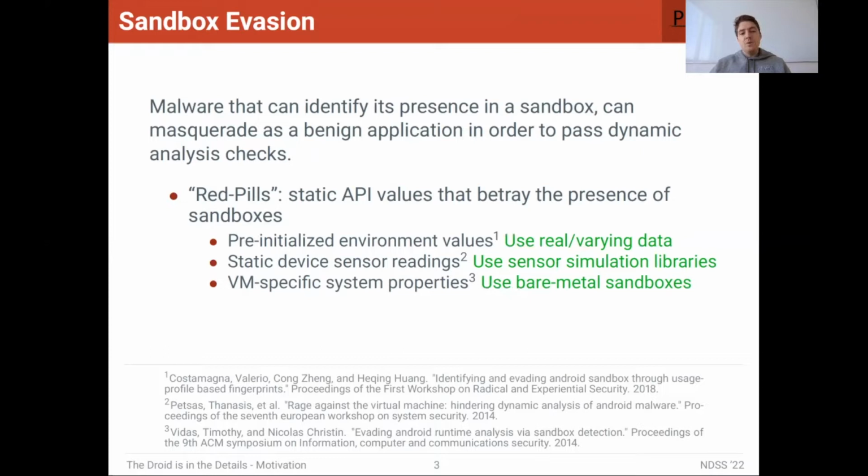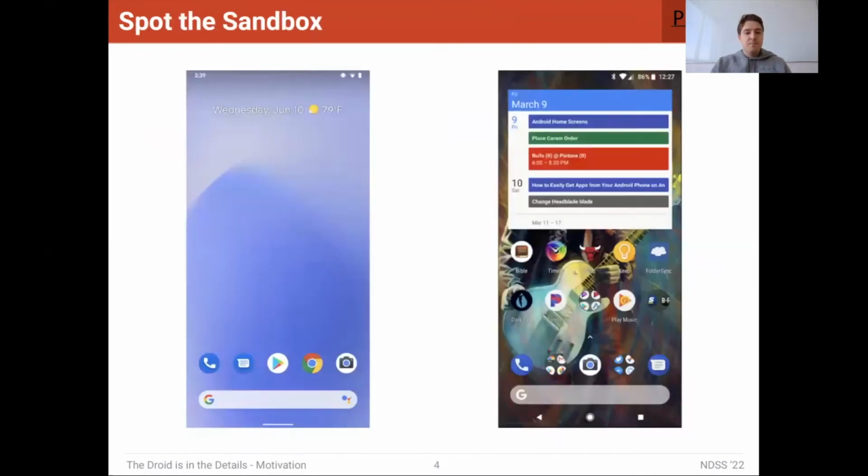So if we have solutions to these problems, how is it that malware today is still able to get around these analysis checks? Well, to answer that question, I have a couple of examples. So here, you are the malware. Between these two screenshots here, you have to decide which one is the sandbox and which one is the real device. And I promise this isn't a trick question.